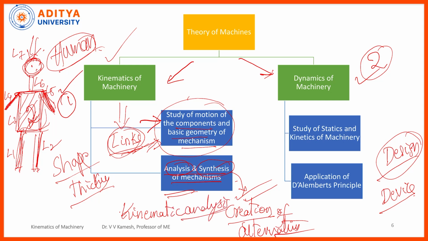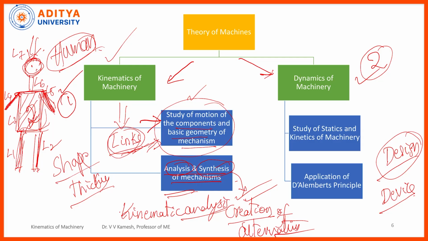Now, after the analysis is over, at the end of the kinematics of machinery, what is the output? After making so many syntheses, so many designs and kinematic analyses, only a few designs will finally go through. Maybe you created some 15 designs, and out of the 15, kinematically only 3 or 2 will pass. So two designs are with you at the end of the kinematics of machinery: design number 1 and design number 2.